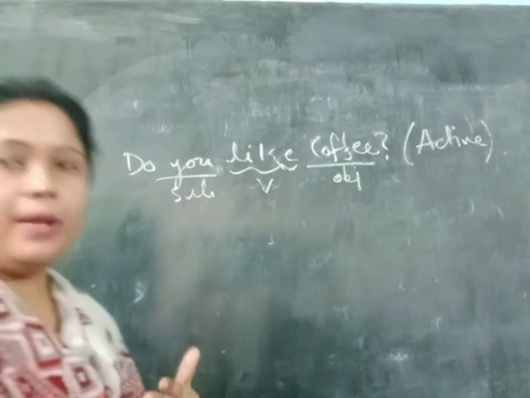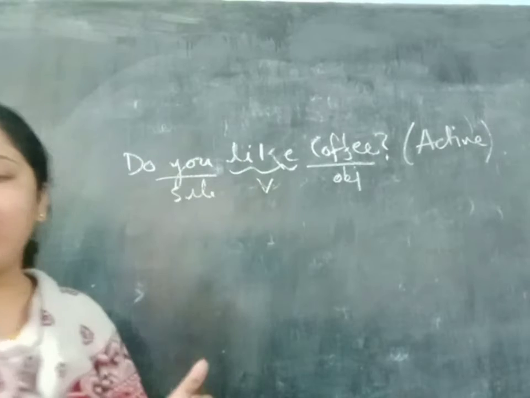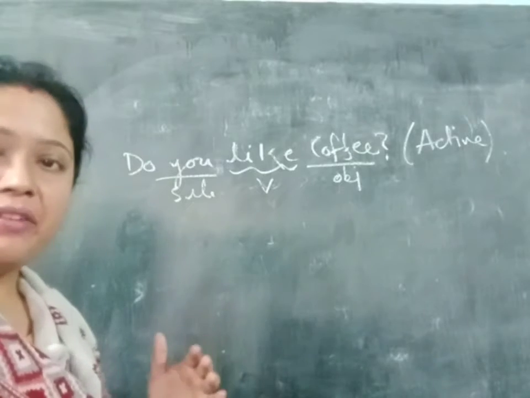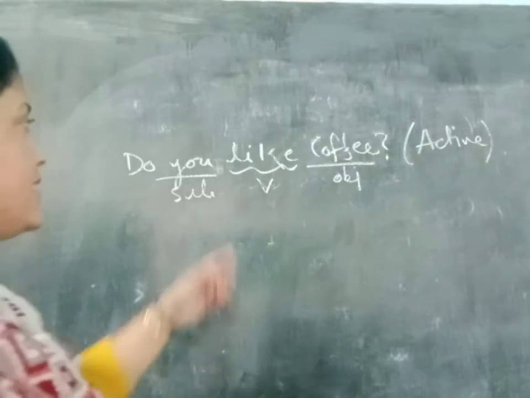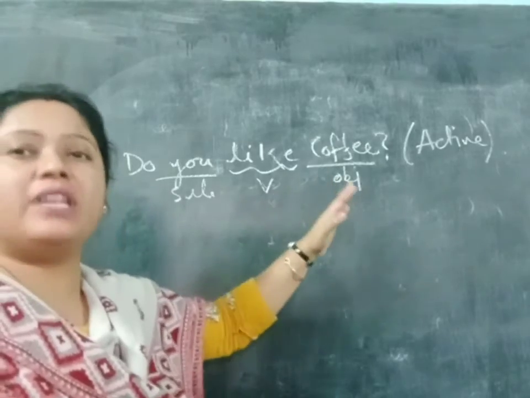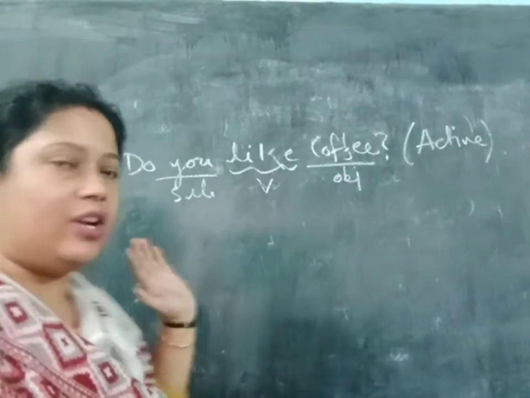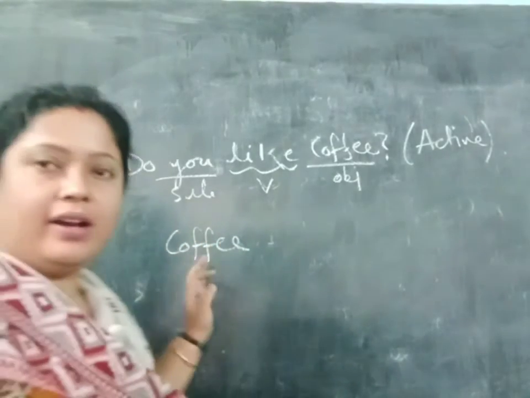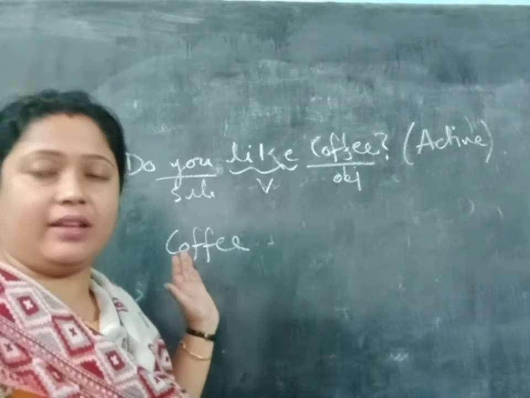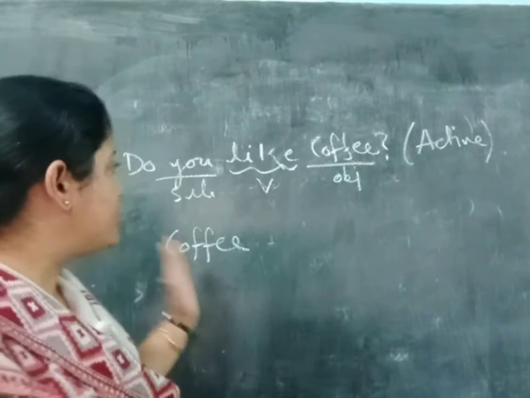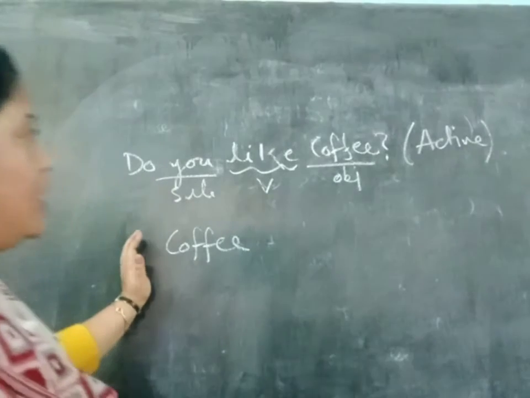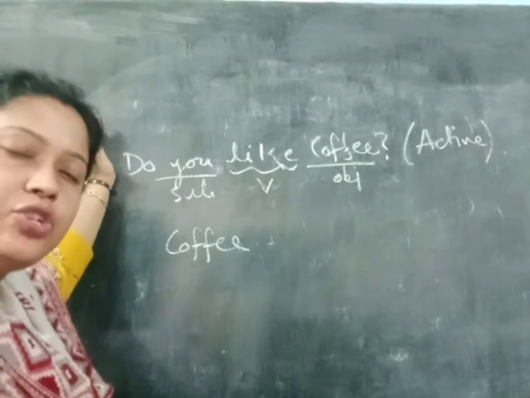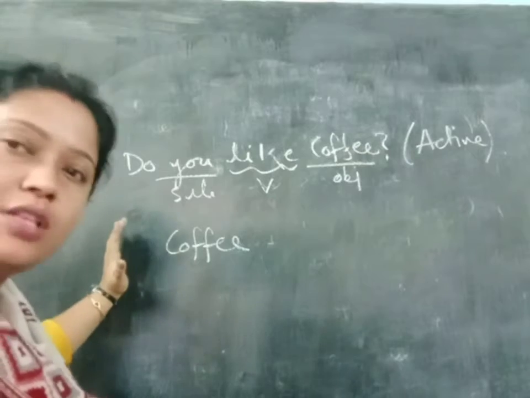Now we have to change into passive voice. At the first, how can we write this? As I have told you, this is the simple present. So where is the object here? The object will become the subject. First we write the object, coffee. And as I have told you, it is an interrogative sentence, so at the first we should write a verb. If it is the do verb in the active voice, we should not write the do verb in passive voice.